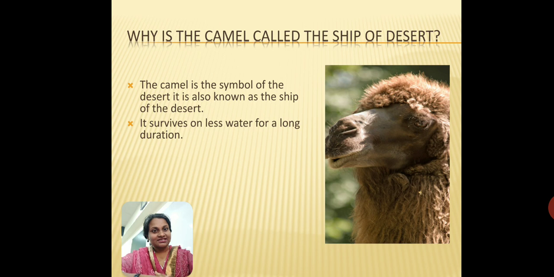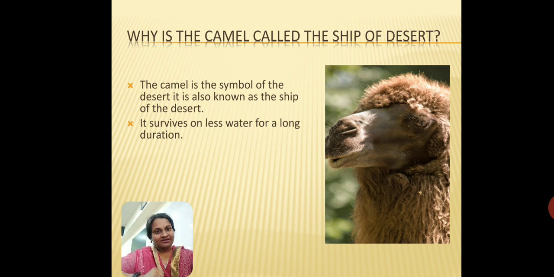So in the deserts, one main important event that happens is the sandstorms. Now what are these sandstorms? Sandstorms are where the wind blows all the sand from the land and it creates a huge storm. So everything gets covered in dust and it gets into every little opening that is available. So even as a human being, we have to cover up all our ears, eyes, nose and mouth. So it's better to stay indoors when there's a sandstorm.